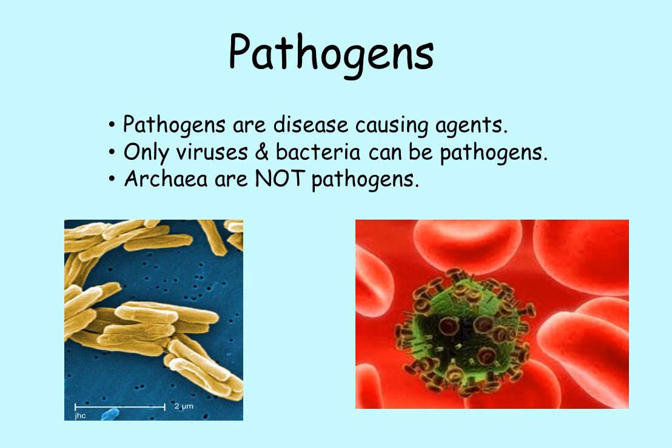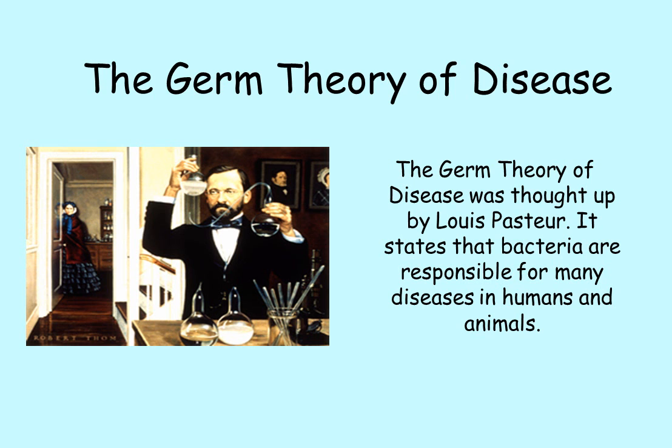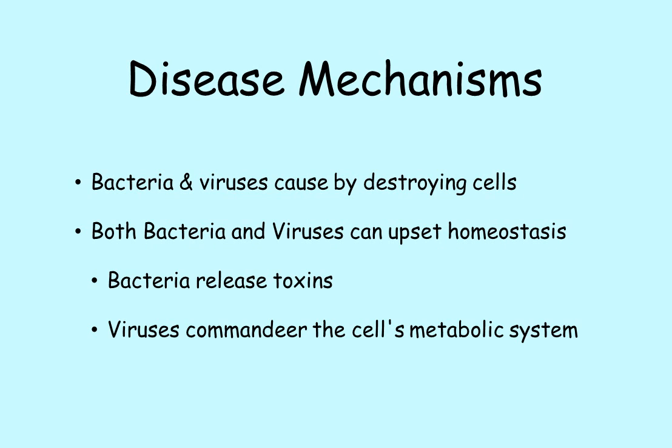So what are these things called pathogens? Well, pathogens are those tricky bacteria and viruses that cause disease. Archaea cannot cause disease, and so are not pathogens. The germ theory of disease was thought up by Louis Pasteur. He figured out that bacteria cause many diseases in humans and other animals. You may also remember him as a scientist dude that realized that life cannot spontaneously spring up.